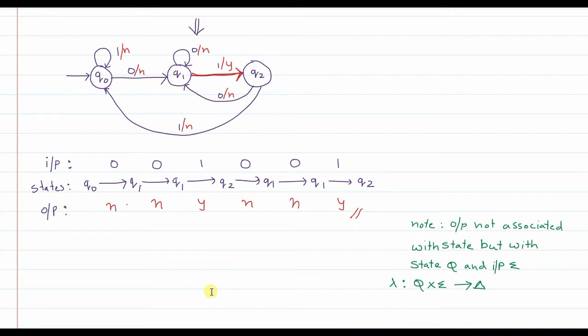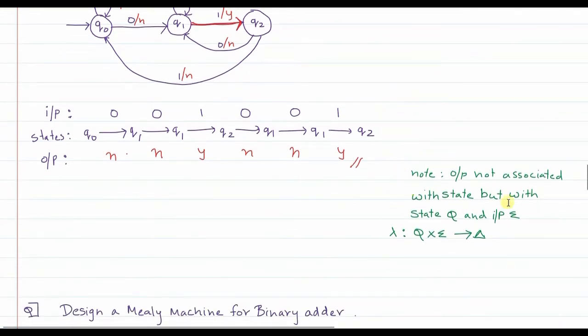So to find out the output you need to know the current state and also the current input symbol. So this is basically the Mealy machine. Note, output is not associated with the state but with the state Q and input sigma. So it is based on two things. That's why the output function lambda can be a cross product of Q cross sigma giving delta.